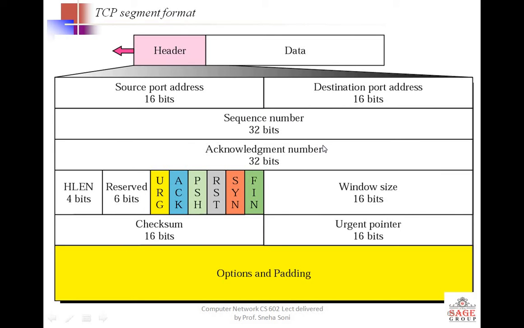So this is the basic header format of the TCP protocol. Let's understand all the fields one by one. This is the header, the basic information in front of your data, and this is your data, whatever data you want to send. This is the enlarged format of your header: source port address, destination port address, sequence number, acknowledgement number.